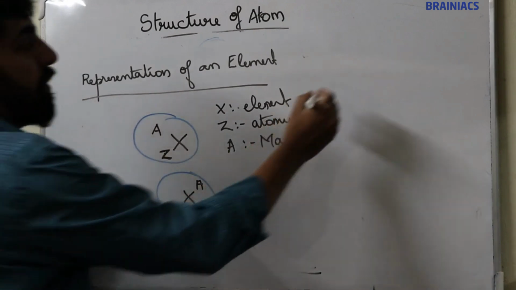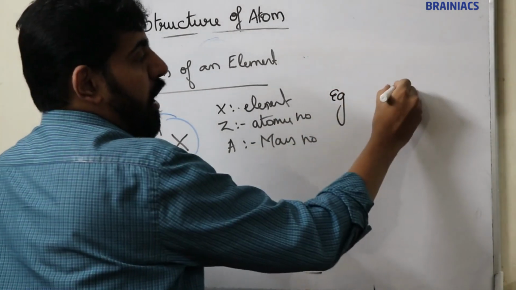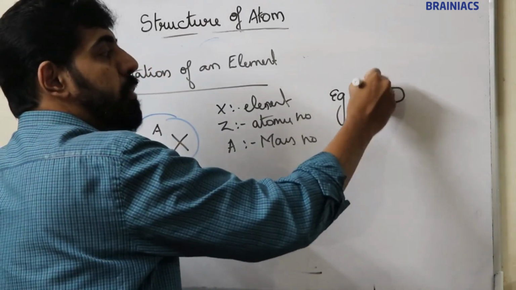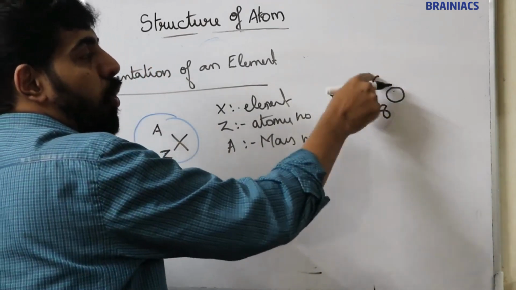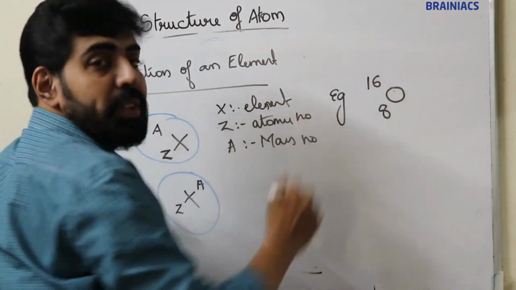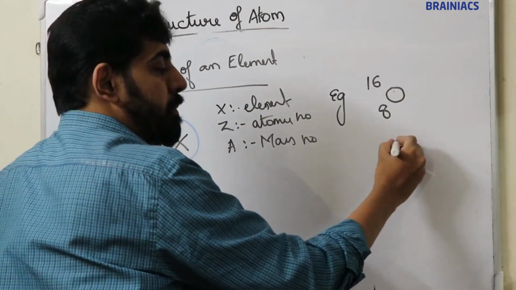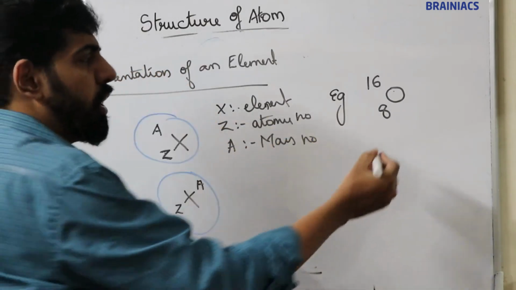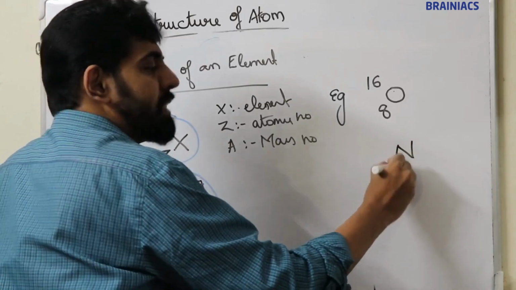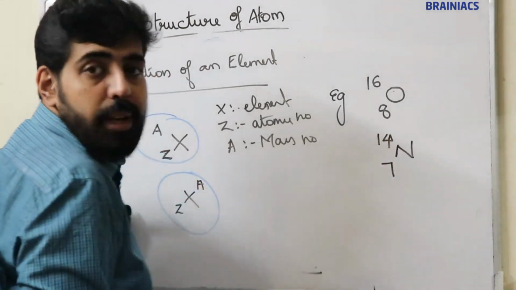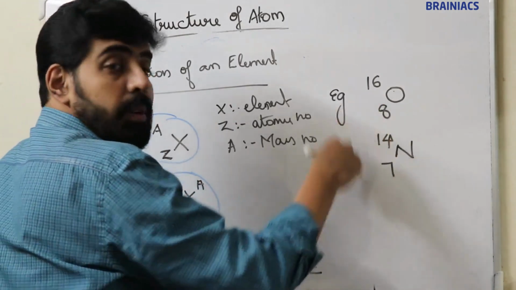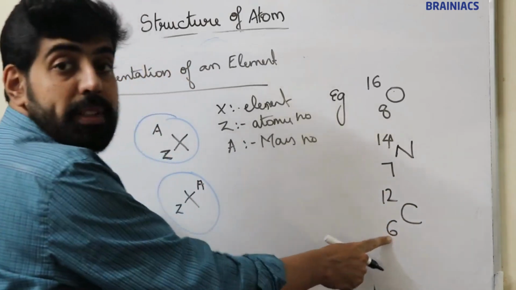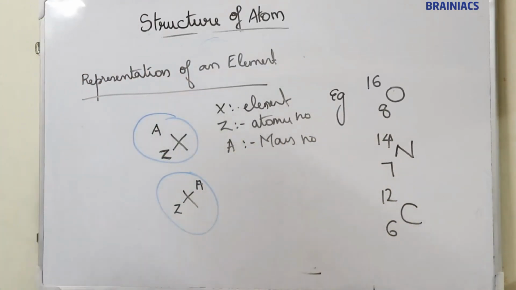For example, if you consider oxygen, atomic number of oxygen is 8, mass number 16. 8O16. Atomic number 8, mass number 16. Now you can consider any other element. If you consider nitrogen, atomic number 7, mass number 14. So you can represent it like this. Now carbon, 6C12. Atomic number 6, mass number 12. So this is how we represent an element.